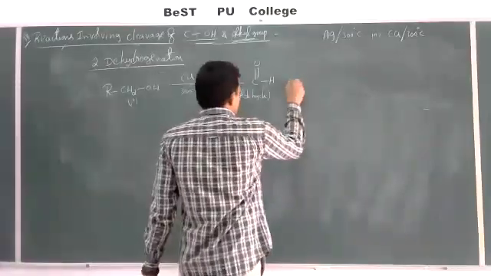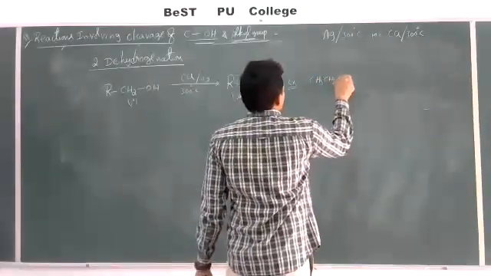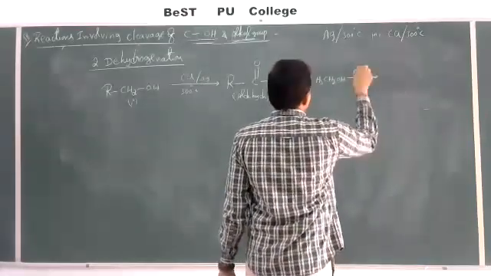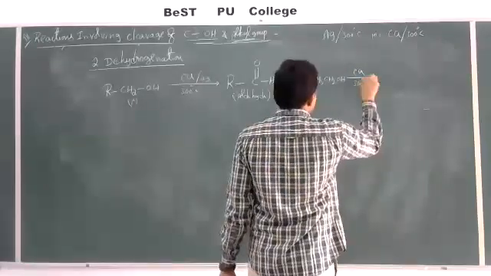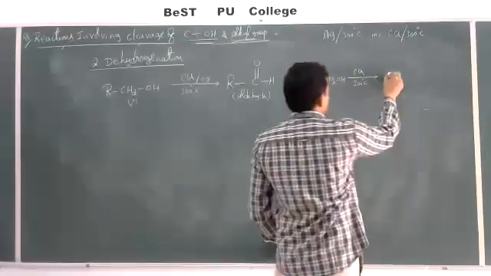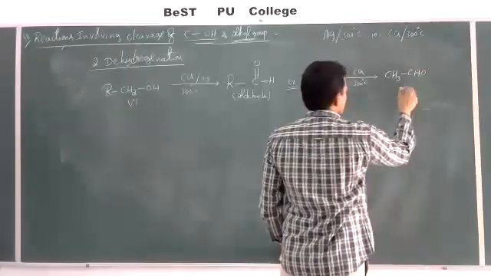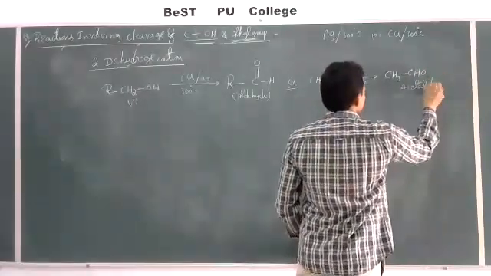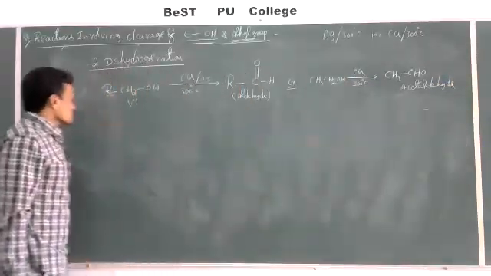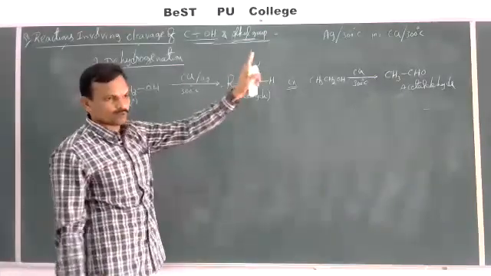Let us take an example for this. CH3CH2OH, ethyl alcohol, when dehydrogenated in the presence of copper at 300 degrees Celsius or 573 Kelvin, then loss of hydrogen takes place and we can get CH3CHO, which is nothing but acetaldehyde. So dehydrogenation of primary alcohols gives aldehydes with the same number of carbon atoms.